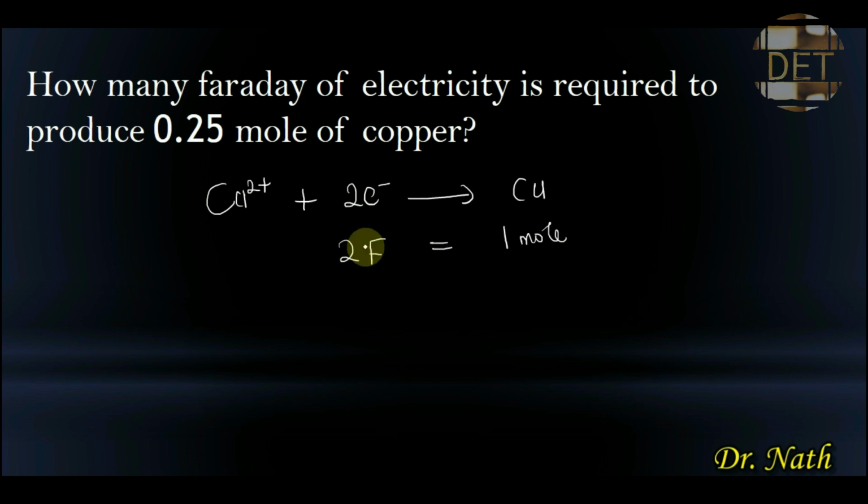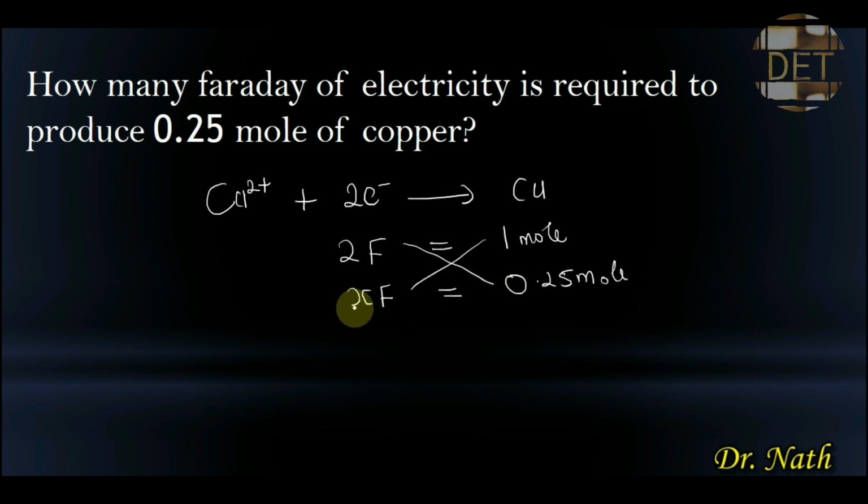So the question is, how many Faraday of electricity will be required to produce 0.25 mole of copper? We cannot say that X Faraday of electricity will liberate 0.25 mole of copper. You can just cross multiply and get your answer.